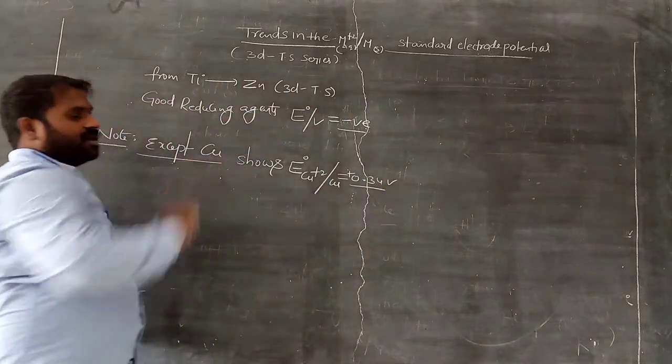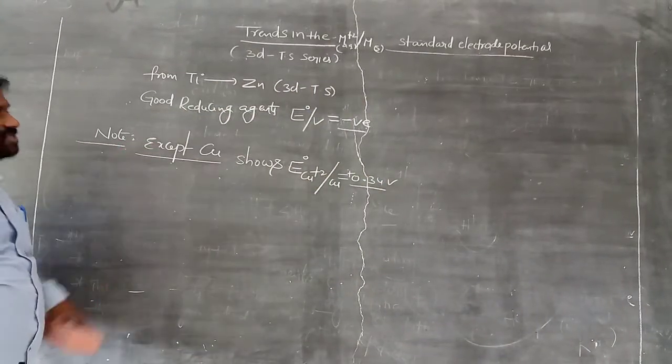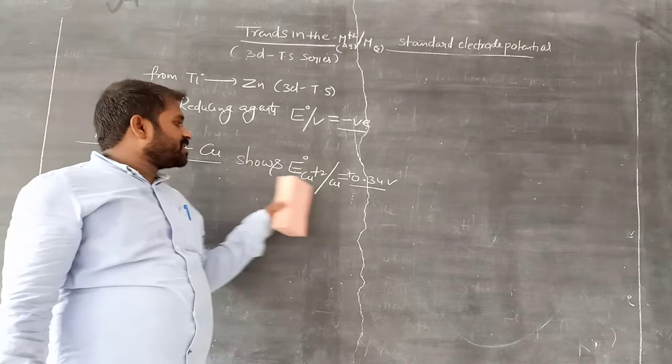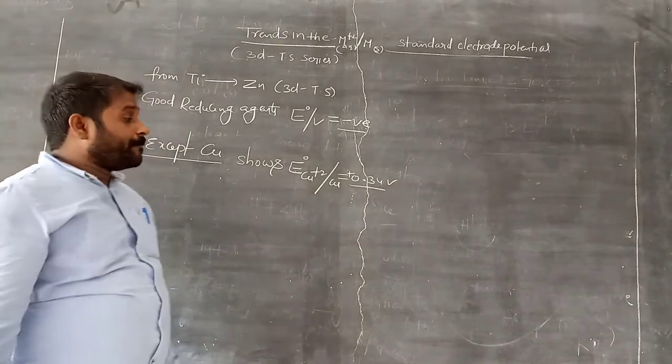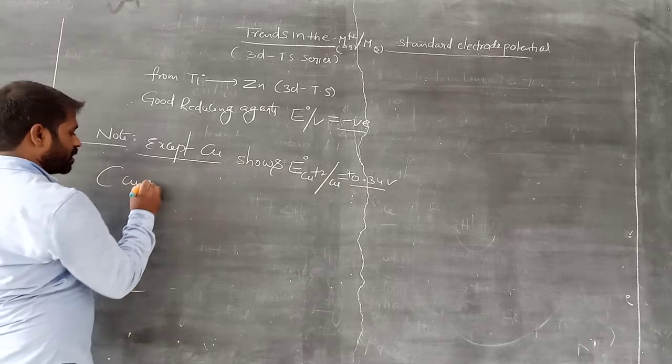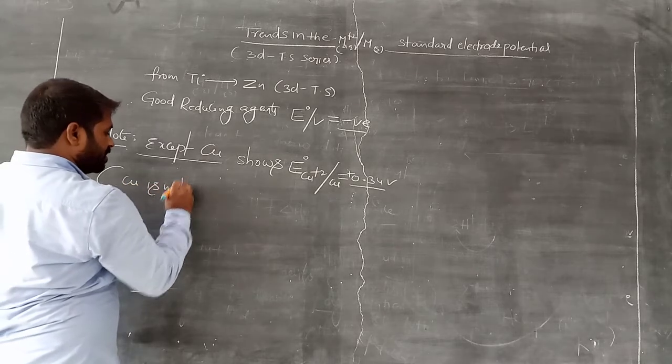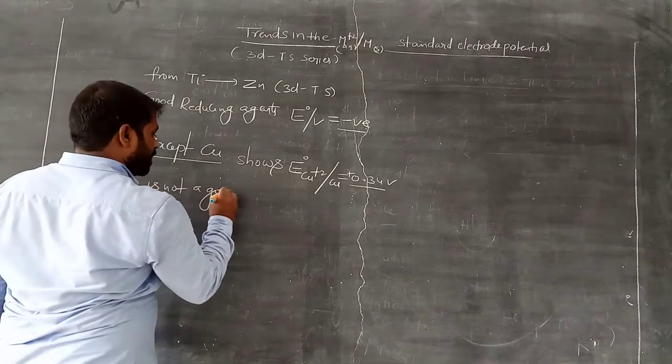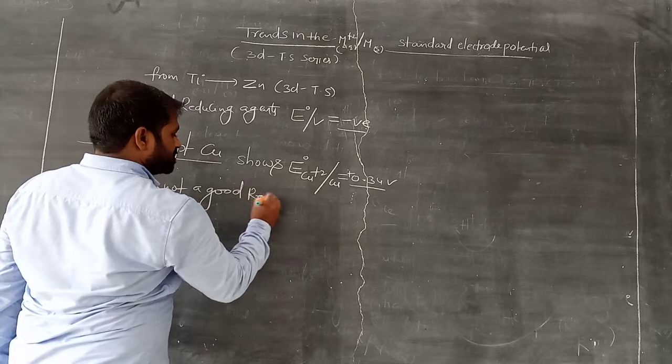Remaining all show negative, so they are good reducing agents. But except copper, it shows a positive value. That means copper is not a good reducing agent.